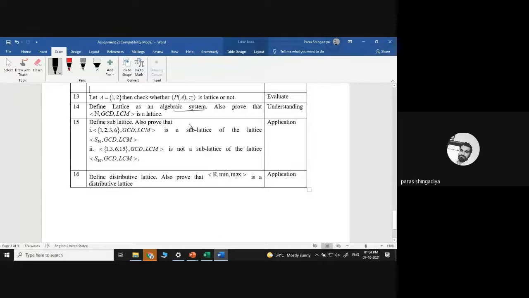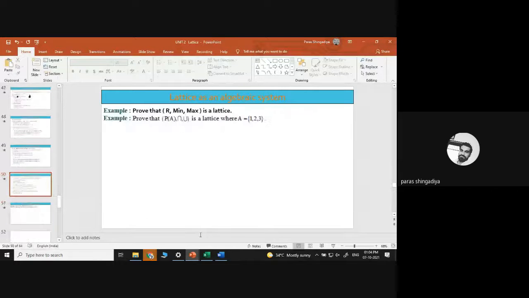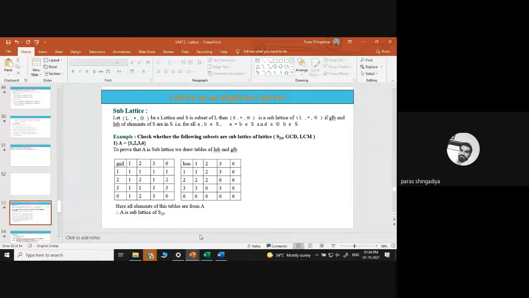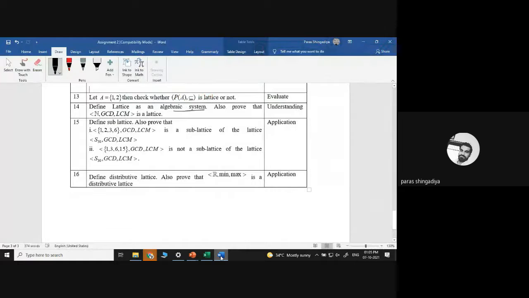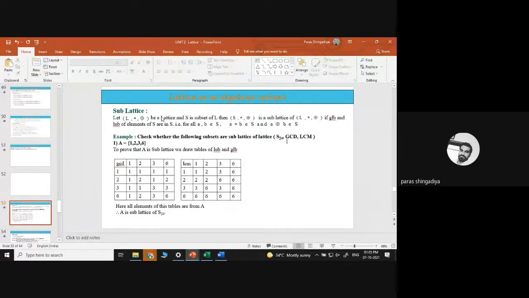Just write down from this PPT, and that is the sublattice case. It is also very easy. You have to explain the concept of sublattice. 1, 2, 3, 6. I think the same data was given. Is {1, 2, 3, 6} a sublattice of S30 or not? We have already proved it in this lecture. Here there is S24, but S30 is also a superset of {1, 2, 3, 6}. So that's the same process.